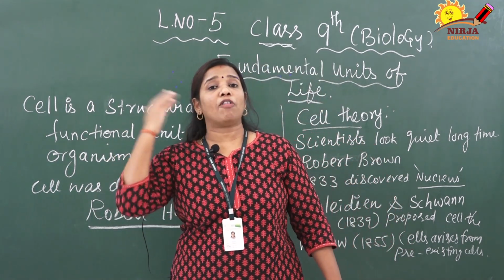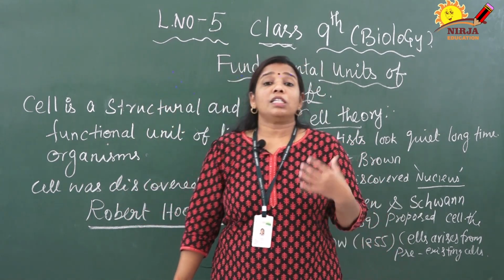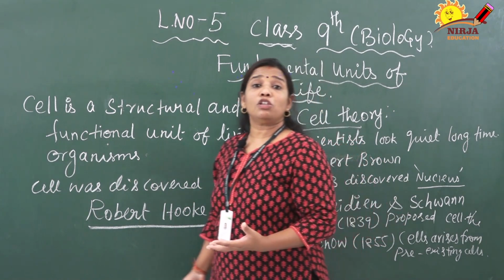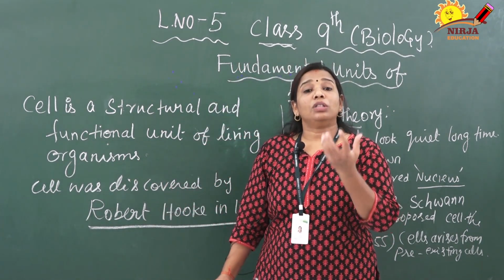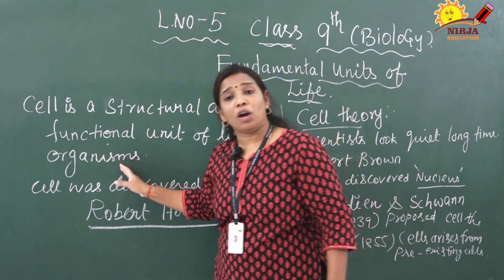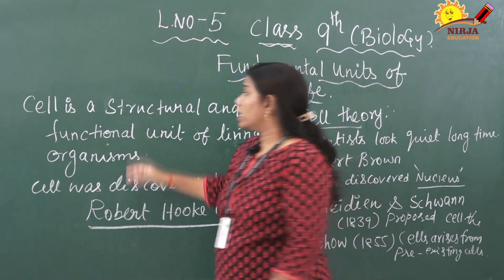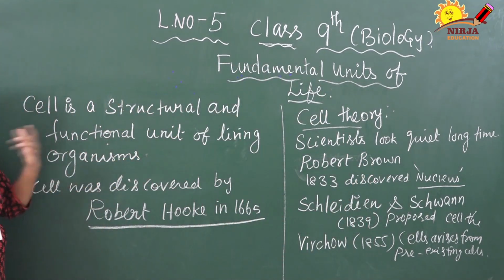For example, our brain does thinking and control and coordination of the entire body, the heart pumps the blood, and the stomach digests the food. Each and every organ is made up of cells. That is the reason we say cell is the functional unit of living organisms. Clear? Once again, cell is a structural and functional unit of living organisms.